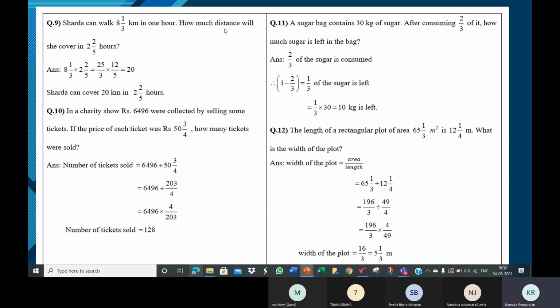So here, how do we get 20, children? Somebody tell me, how do we get 20 here? 25 by 3 into 12 by 5. How is it 20? Ma'am, by cancelling 25 as 5 and 1 and 3, 1, 4. So we'll get it as 5 into 4, 20. Yeah. So we need to simplify 12 and 25 and 5. 5 ones are 5. 5 5s are 25. And then 3 ones are 3. 3 4s are 12. So 5 into 4, 20. After simplifying, 5 into 4, 20.